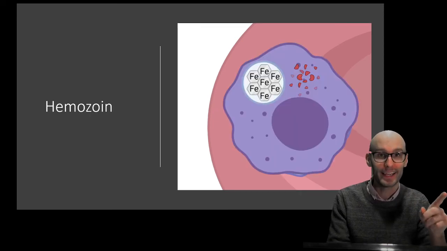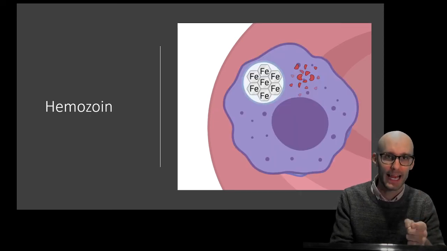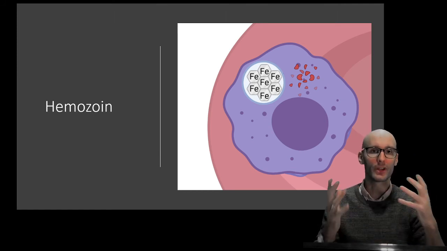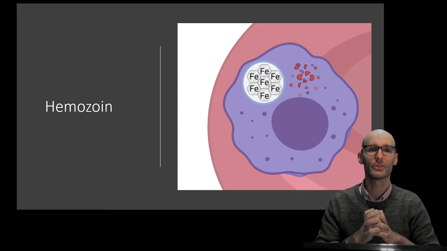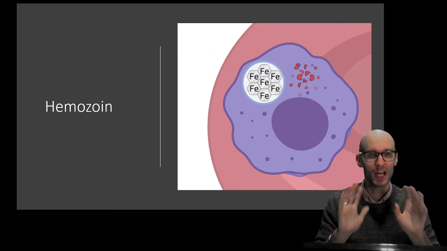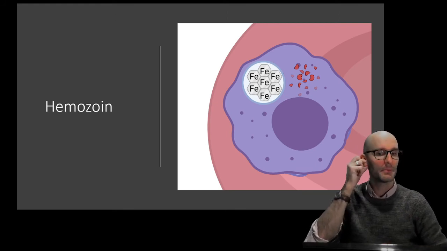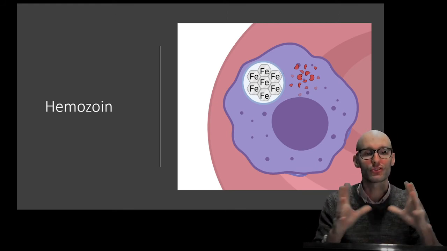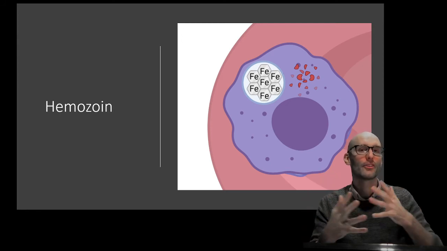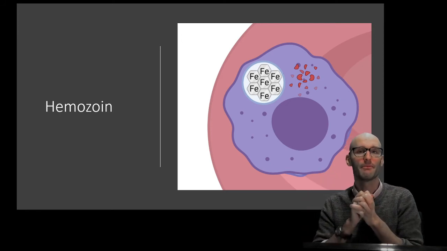But the iron is a very dangerous metal ion. It catalyzes the production of free radicals, which are very damaging molecules. So high concentrations of iron are very damaging. It's kind of a toxic molecule. So how the malaria parasite deals with this is it crystallizes it. Once the iron is in a crystal, it can't do any of those toxic reactions that it can be involved in.